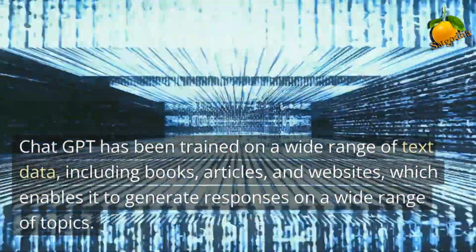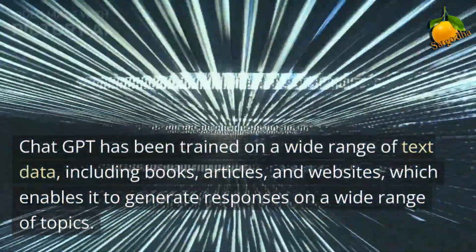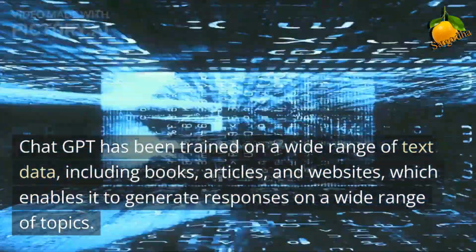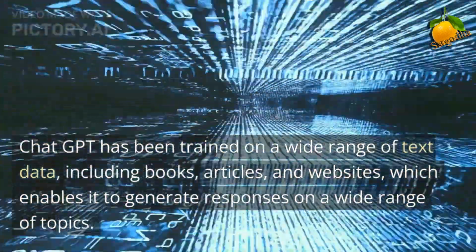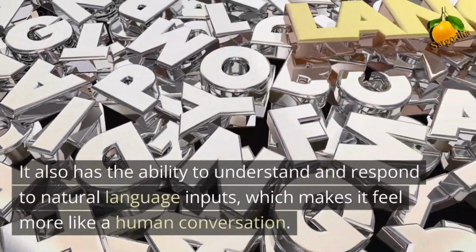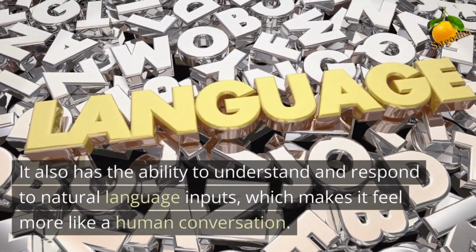ChatGPT has been trained on a wide range of text data, including books, articles, and websites, which enables it to generate responses on a wide range of topics. It also has the ability to understand and respond to natural language inputs, which makes it feel more like a human conversation.